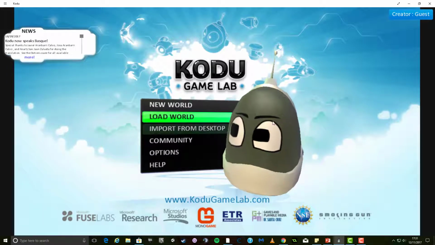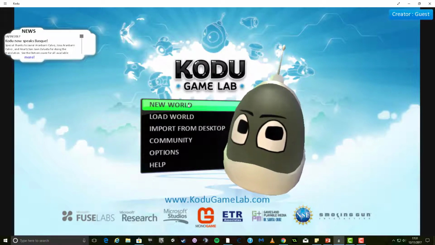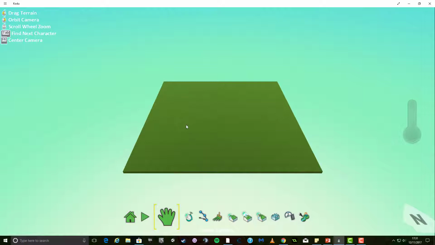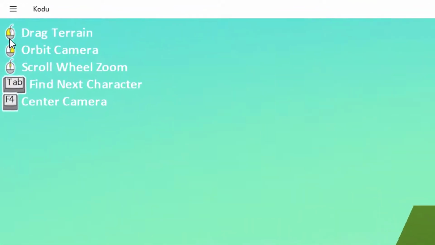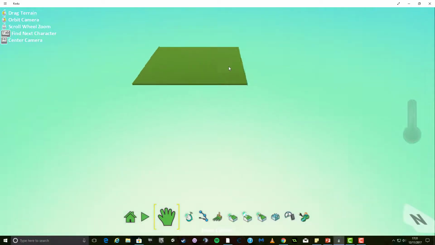Load Kodu and select New World from the menu to start a new world. The icon which looks like a hand is the camera tool. Use this to move around your 3D world. In the top left hand corner of the screen you will see the controls, so you will not have to remember everything that I tell you.